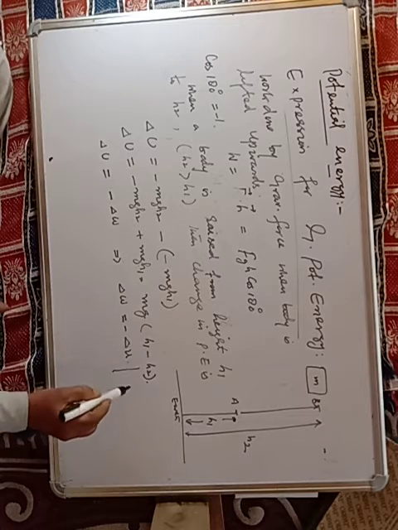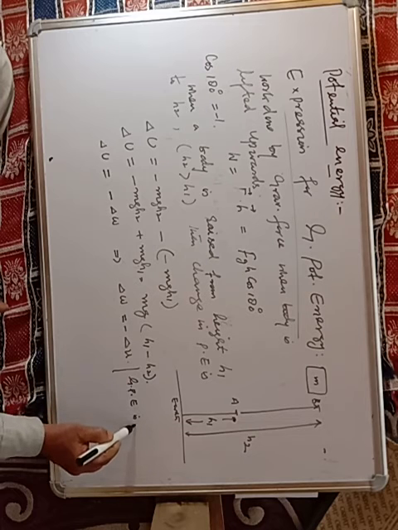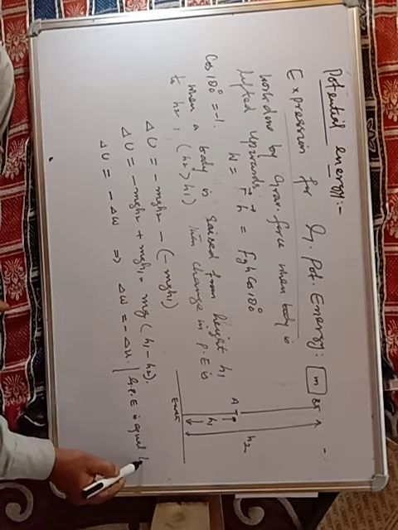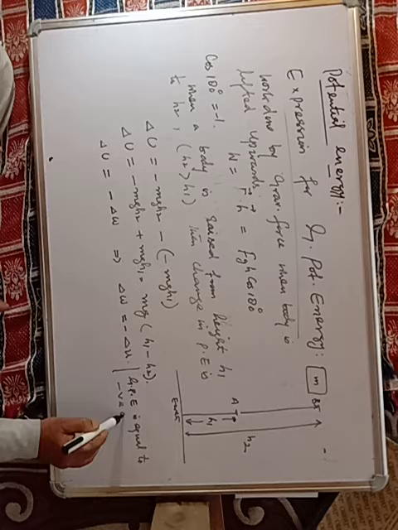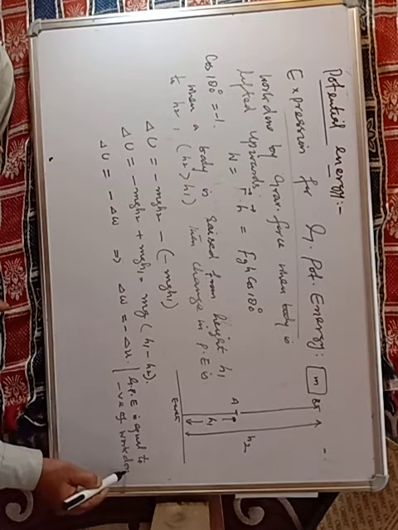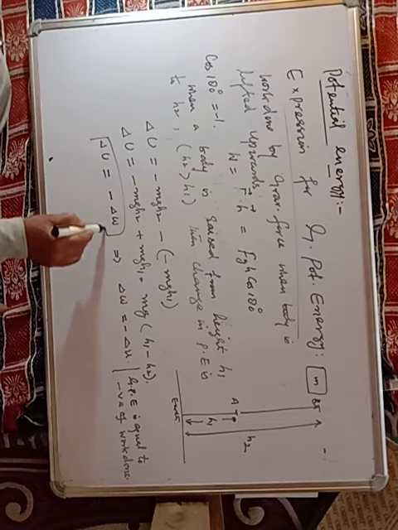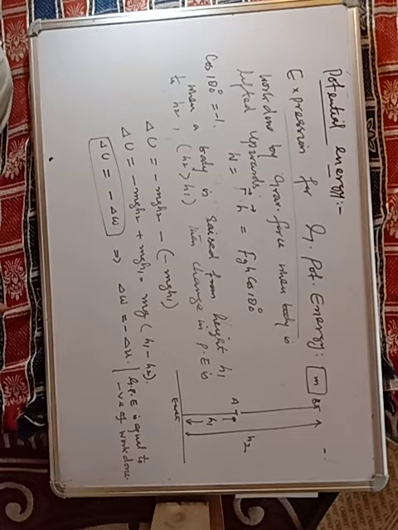Gravitational potential energy is equal to the negative of the work done.